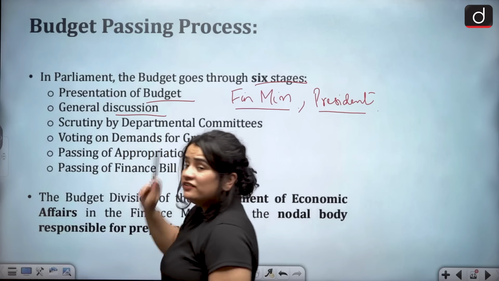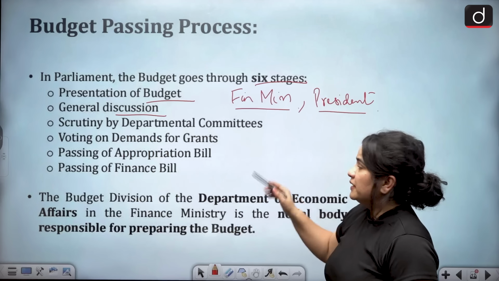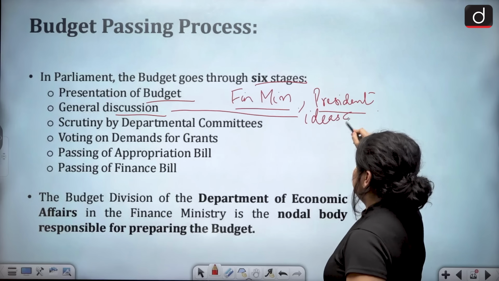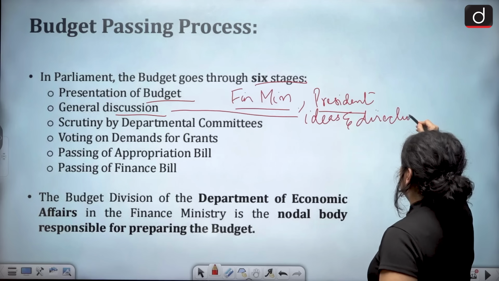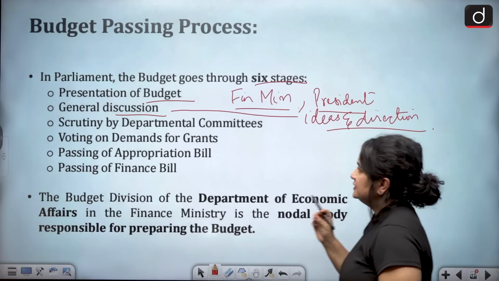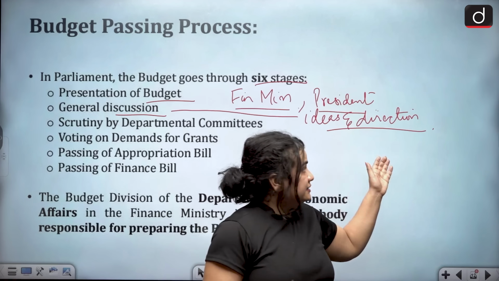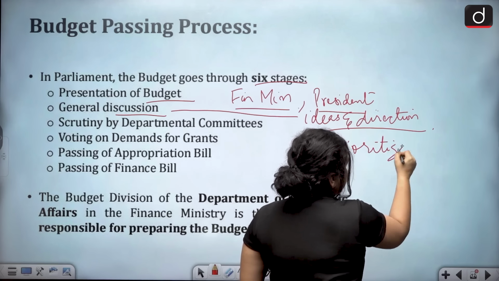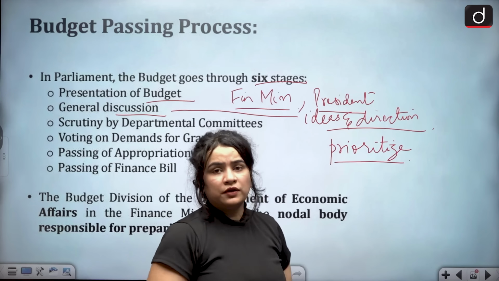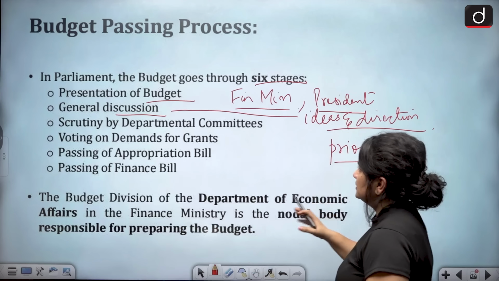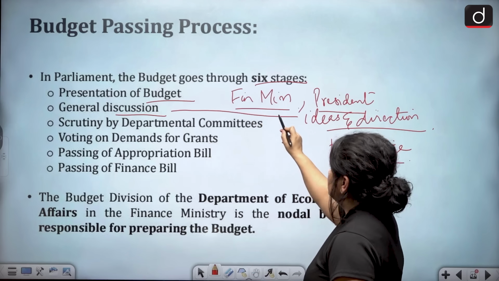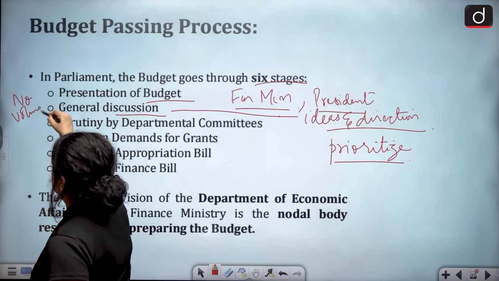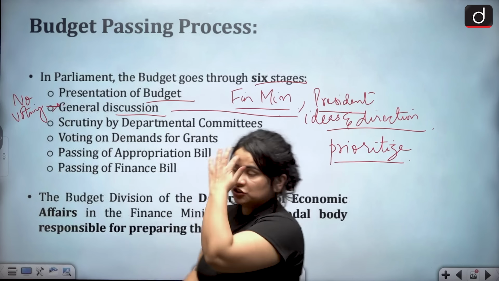Then there is a general discussion on the budget. At this stage, basically the ideas and direction of the government are discussed. For example, it is discussed which sector the government is going to prioritize. Is it going to be health, finance, or is it going to be defense? So this is discussed here, but no voting takes place at this stage. It is just the stage of discussion.